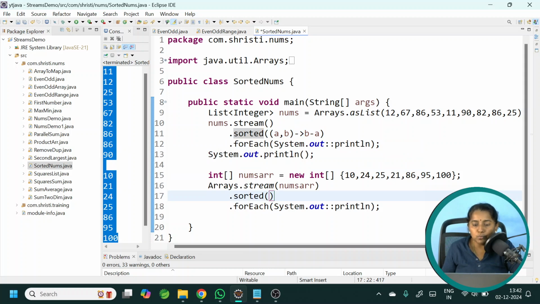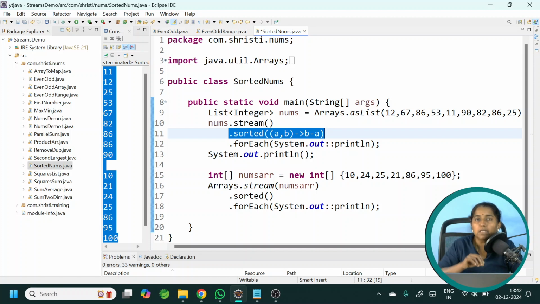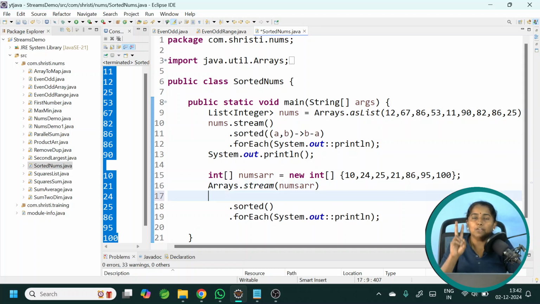So if I have to use this particular sorted, I need to convert my primitive number into a wrapper class object. That is int into Integer, or double into uppercase Double, lowercase float into uppercase Float, and so on. How can this be done? It can be done using two ways. I can directly use the map method to convert my primitive data type into an object, or I can use one method called boxed, which will automatically box your primitive data type into an object. Both the methods, let us see now.